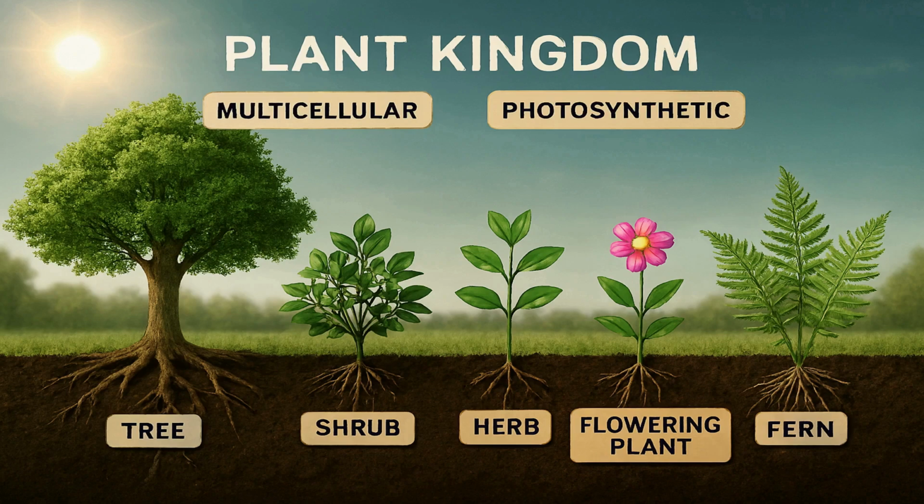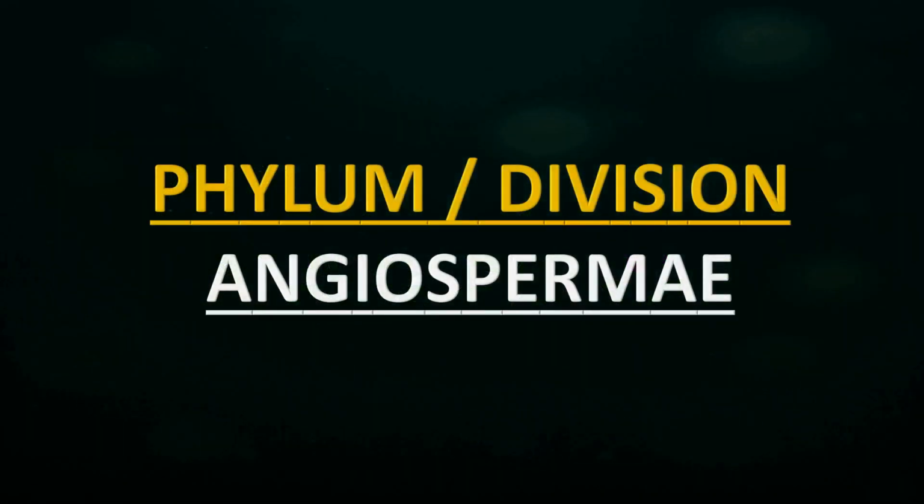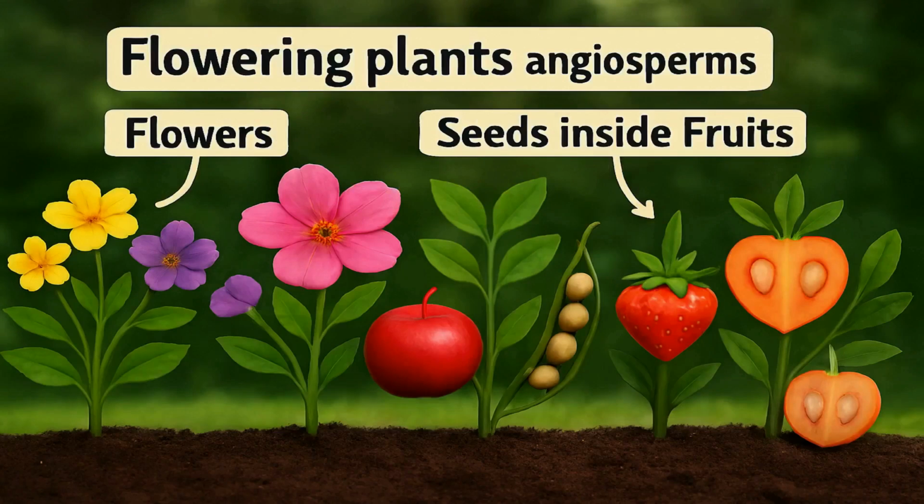Next, mango is placed under the division Angiospermae. Division or phylum Angiospermae, also known as the flowering plants. What makes angiosperms special? They produce flowers, fruits, and seeds enclosed within fruits. If you think about it, mango is a perfect example. First comes a flower, then the delicious fruit, and inside it, the seed.